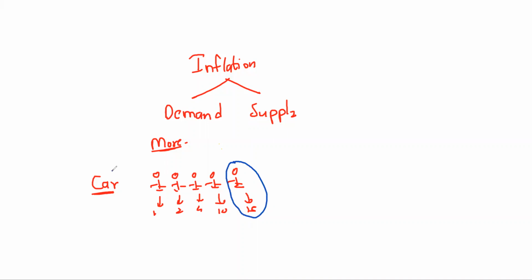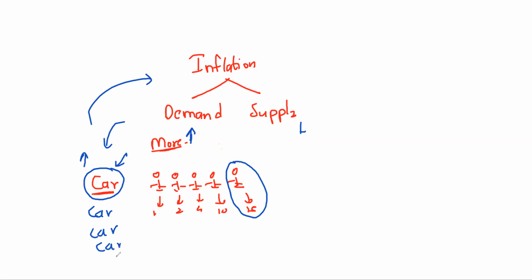So what happened? The demand is more for this one car. So at that time, the price of this car increases. That is called inflation. Now at the same time, if supply is less, can I say the supply of the car is less? Imagine instead of one car, there are five cars. Will the person who is going to pay 15 lakh rupees buy this car? No, right? So inflation depends on demand and supply.